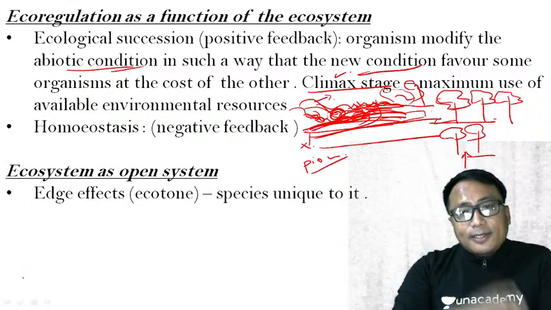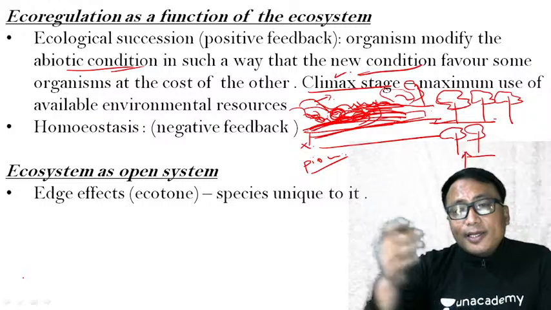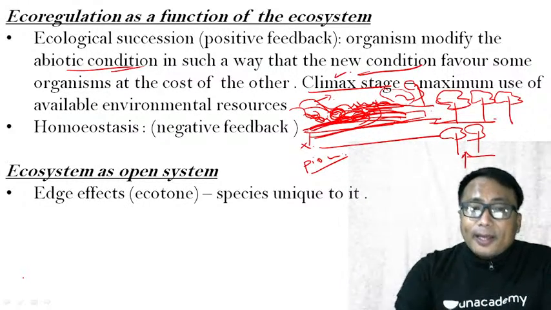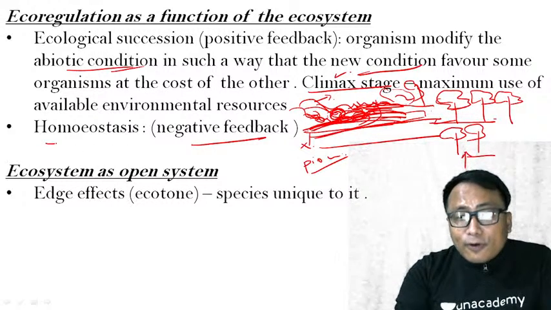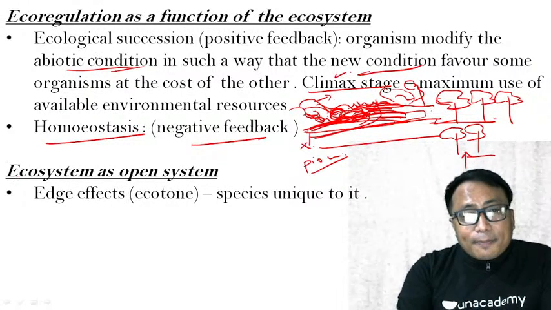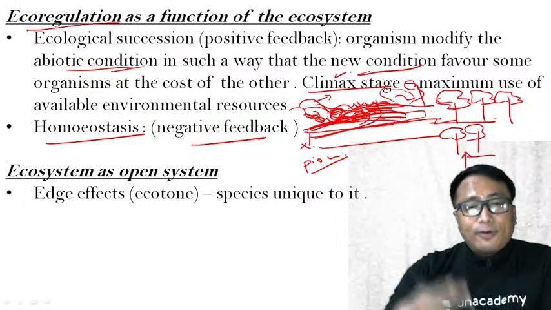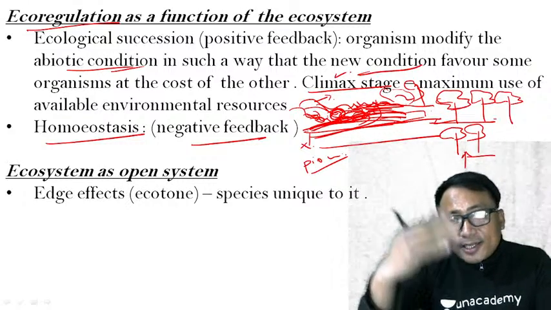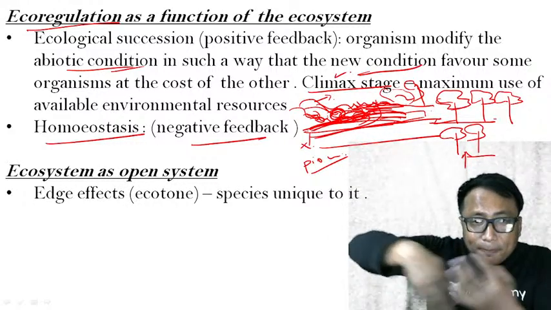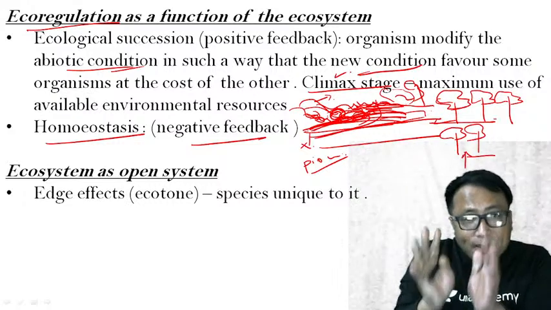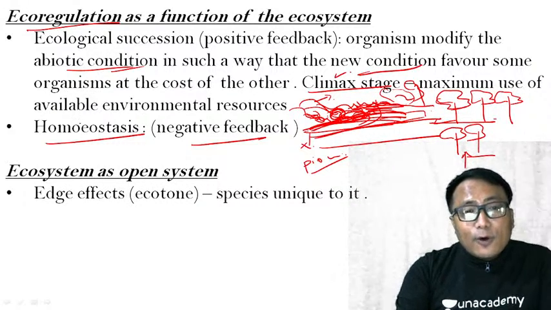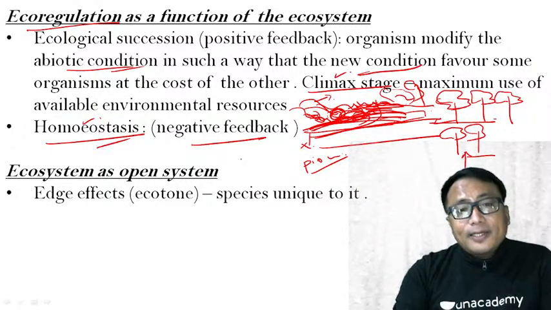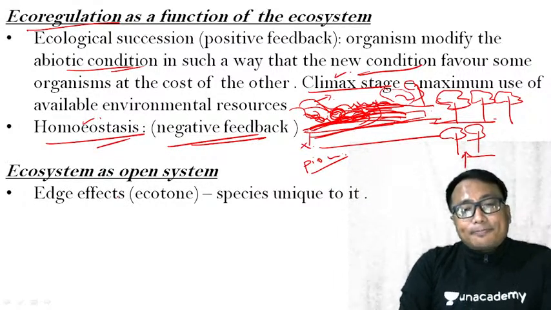It will be stabilized there. Therefore, if there are any changes, the ecosystem will try to maintain that particular area by negative feedback in the process of homeostasis. And that is nothing but the ecological regulation of the ecosystem. So the ecosystem will work in such a way that if any change comes, it will try to maintain the system in that particular climax stage itself. That's why it is known as homeostasis, and it is achieved by negative feedback in the system.